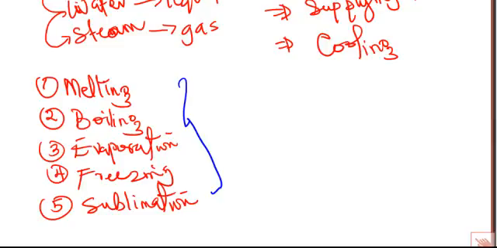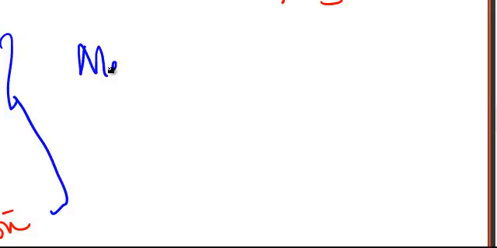So we'll start with melting. What is melting? When a solid is heated, its particles gain more energy and vibrate more. It's just like when you are in a room and they set the room on fire. It means you get more energy instantly. You will not even know where the energy comes from. You just run out of the room. So that's what happens to matter. We can liken it to something like that.